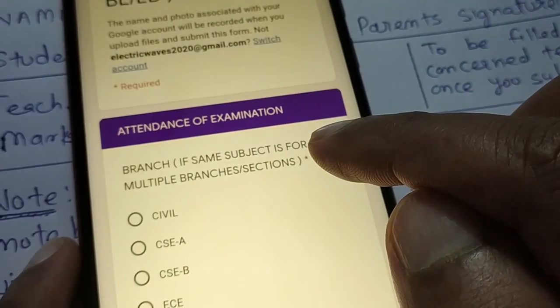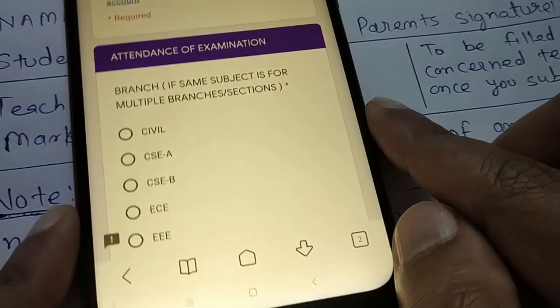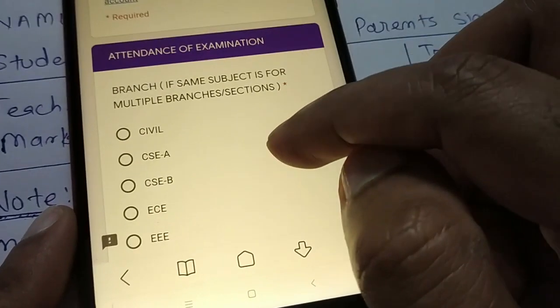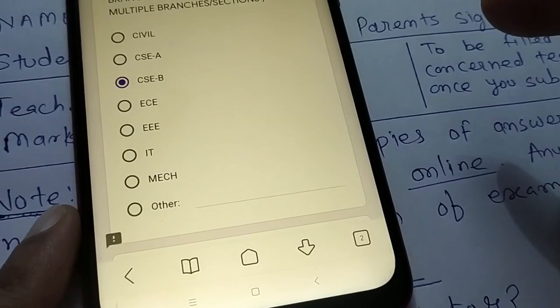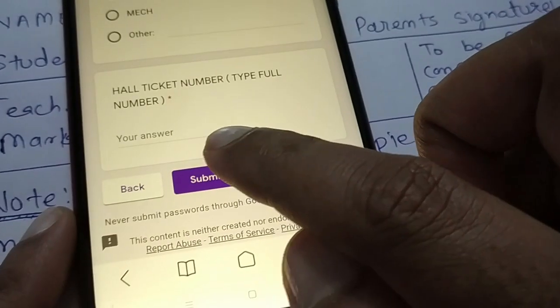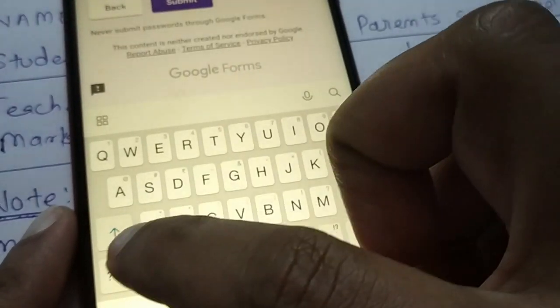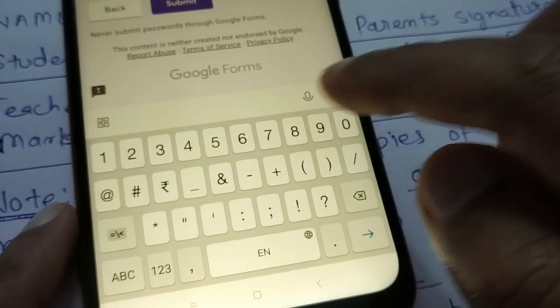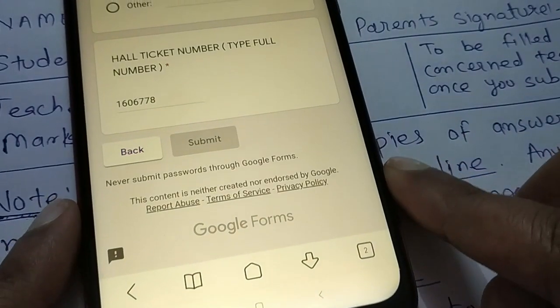After uploading everything, finally you have to give the attendance. So attendance of the examination, if the subject is for multiple sections, there will be options for the selection of branch. Suppose you are from CSEB, you will click here. Then you have to write the hall ticket number. You have to type the full hall ticket number in numbers, not the short. So you may have something like 160XYZ, and finally you can submit it.